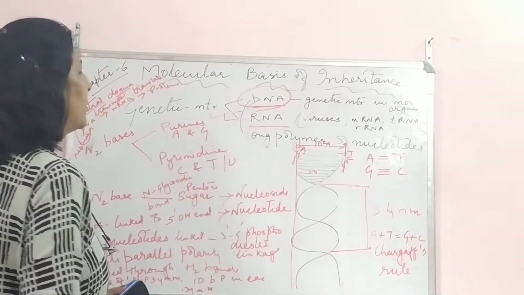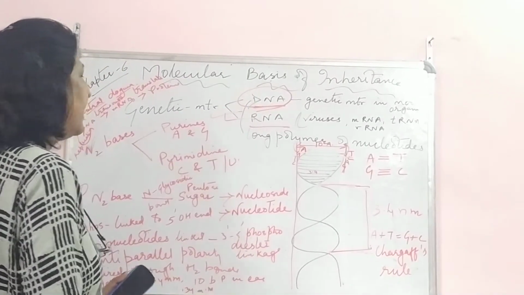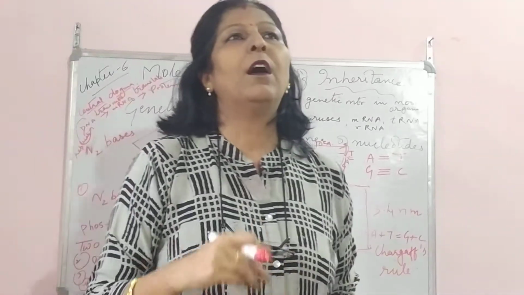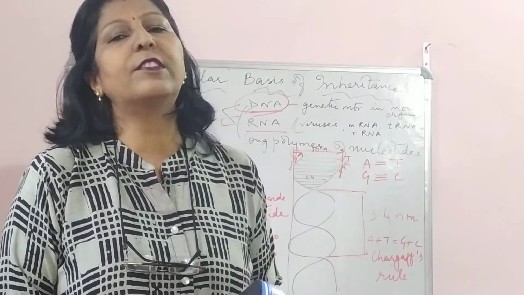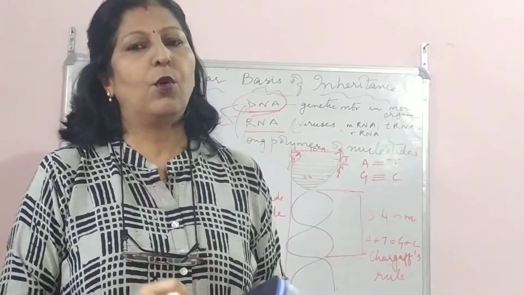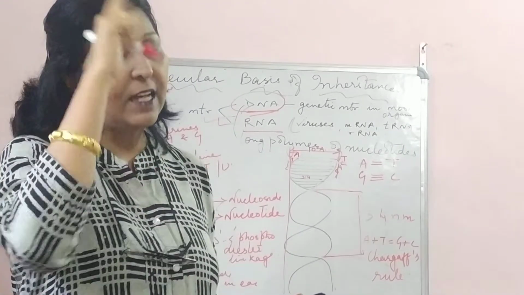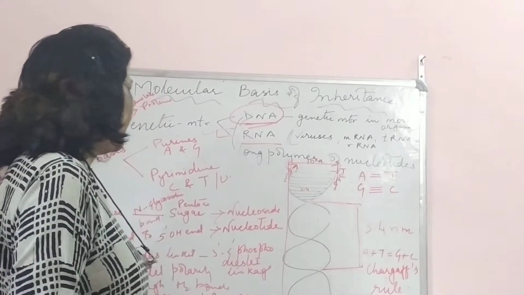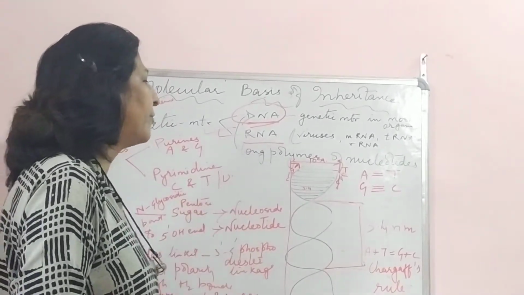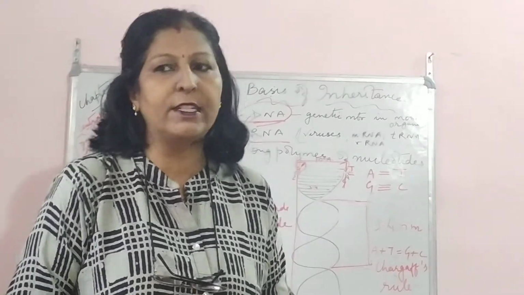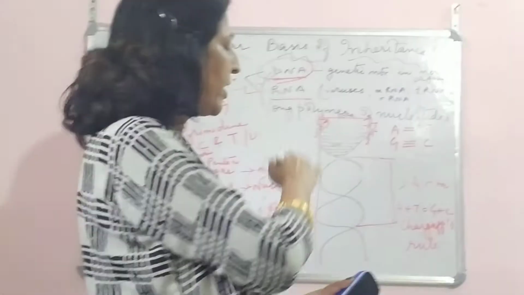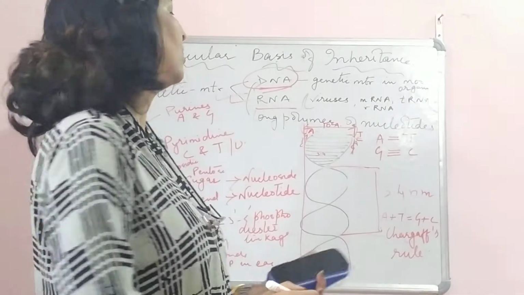Now when we come to genetic material, DNA, the structure of DNA that we study today was given by Watson and Crick. Watson and Crick gave the double helical structure of DNA. Quite a lot of things are there in your textbook. I'll try to touch on them. After I do this, I'll take the textbook also and talk to you.